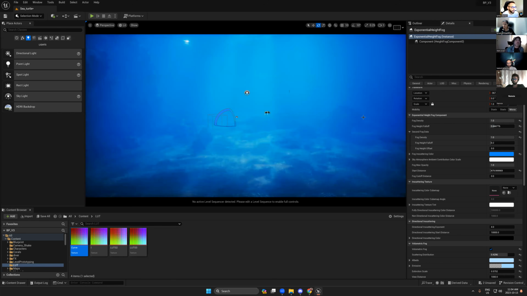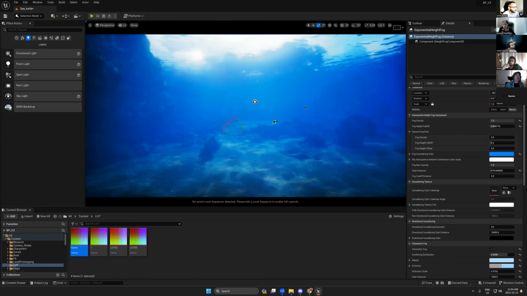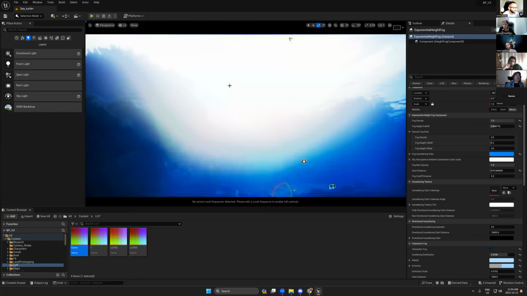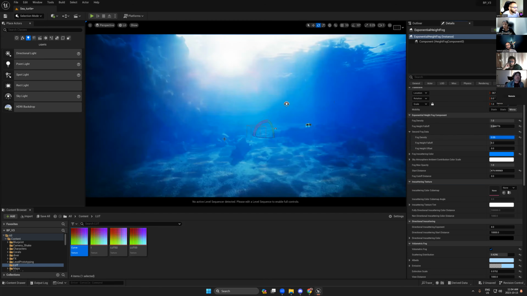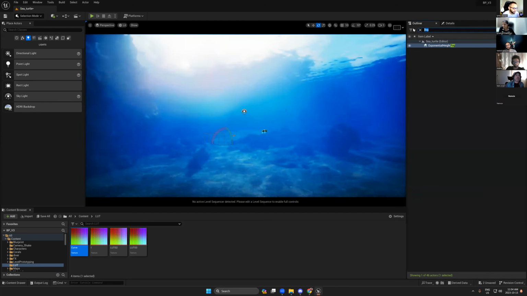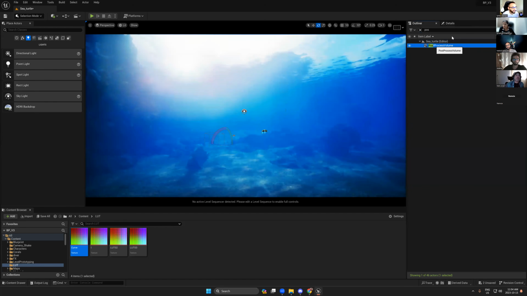So the fog here, yes, that's exactly what I'm looking for, but the highlights now need to change. Post-processing, I know it's something complicated. We move from the fog to direction, but that's a way to create the underwater.